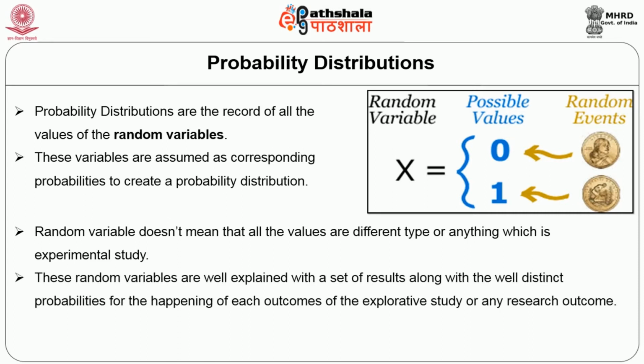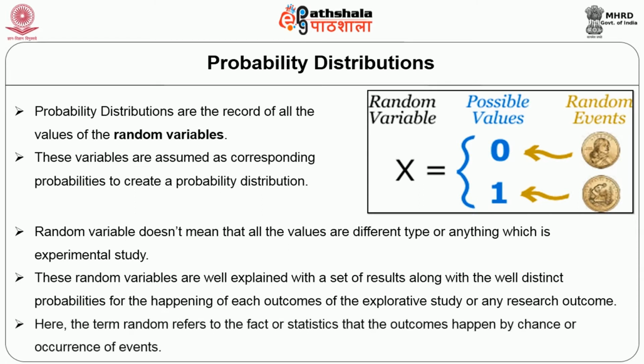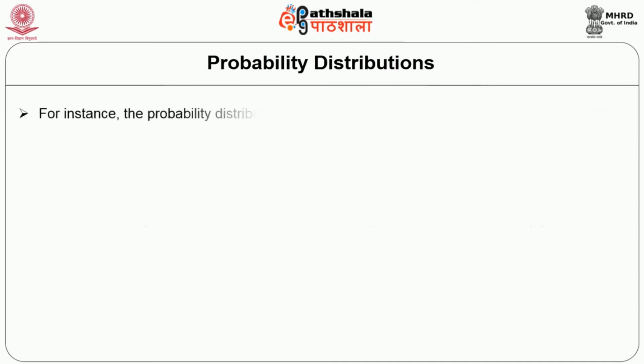These random variables are well explained with a set of results along with well-defined probabilities for the happening of each outcome or result of the explorative study or any research outcome. Here the term random refers to the fact that the outcome happens by chance occurrence of the event. This can be well explained with a suitable example.